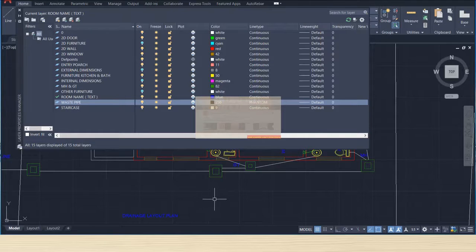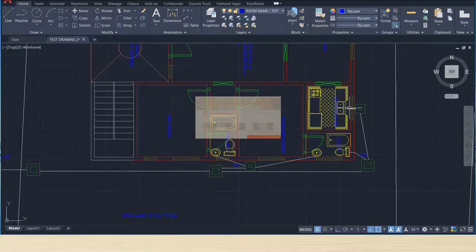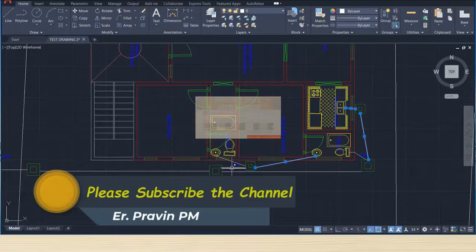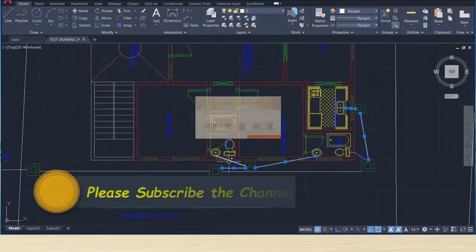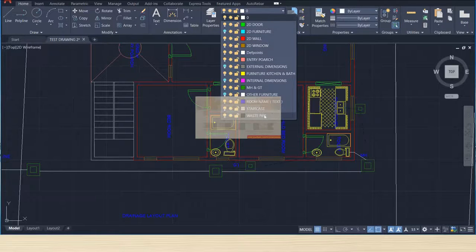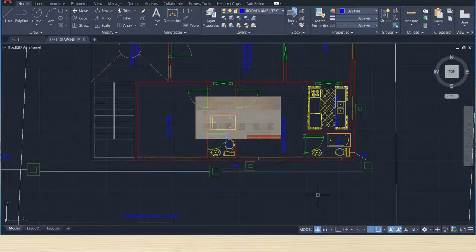Then waste pipe. So this is the pipes which joins waste from the kitchen sink to GT and GT to manhole, then kitchen sink to toilet sink to GT, and toilet GT to MH. Then select this as a waste pipe. So these are the waste pipe.